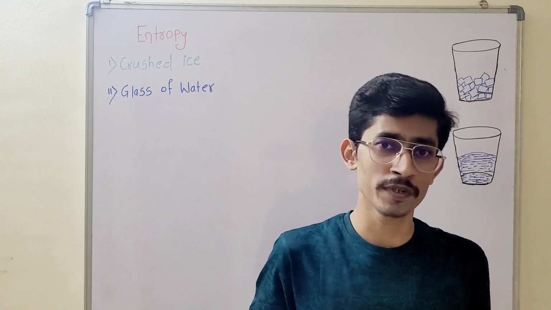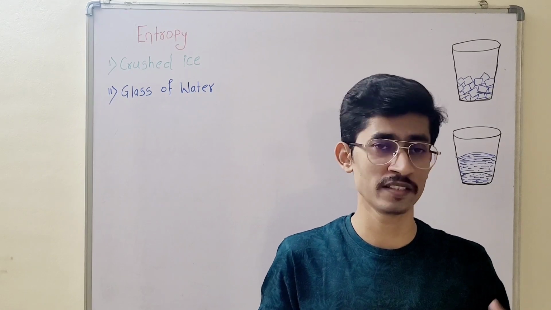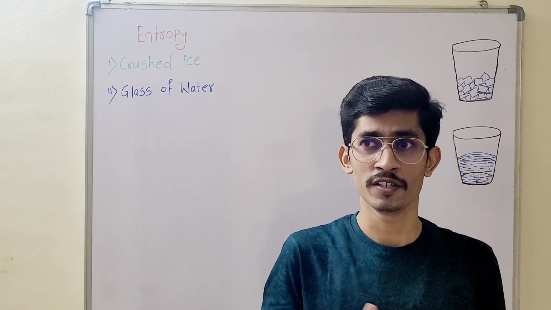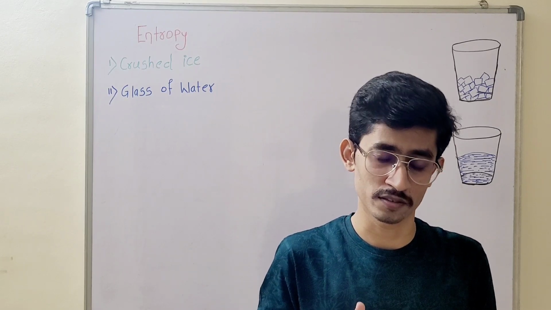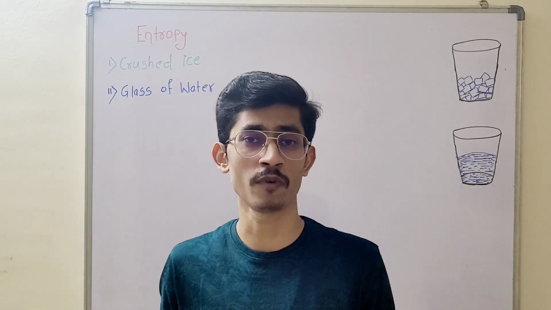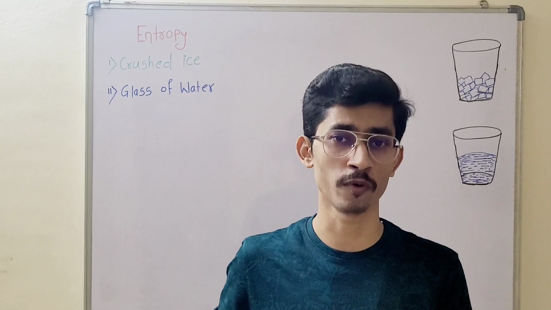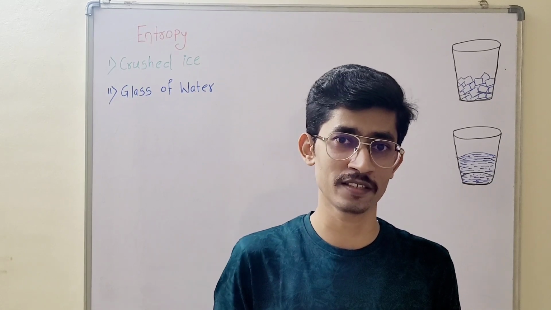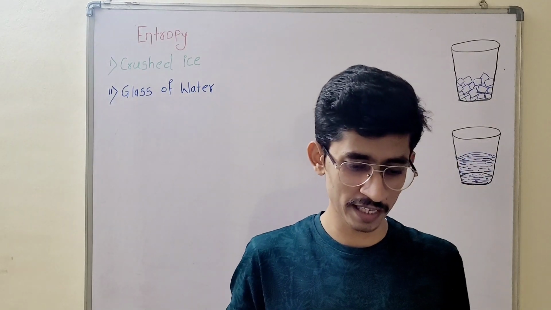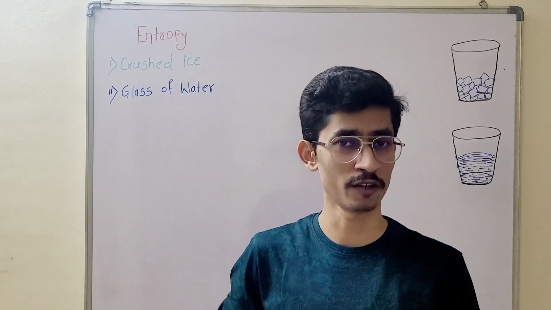Entropy is nothing but a degree of randomness or disorderness. We can say it measures the degree of randomness. Entropy measures how much molecular disorderness the substance or its molecules have. If the molecular disorderness is more, the degree of randomness is more, and if the degree of randomness is more, then we can say entropy is more. So entropy is basically your degree of randomness. If a tire is punctured and air leaks, that is a good example of the concept behind entropy.